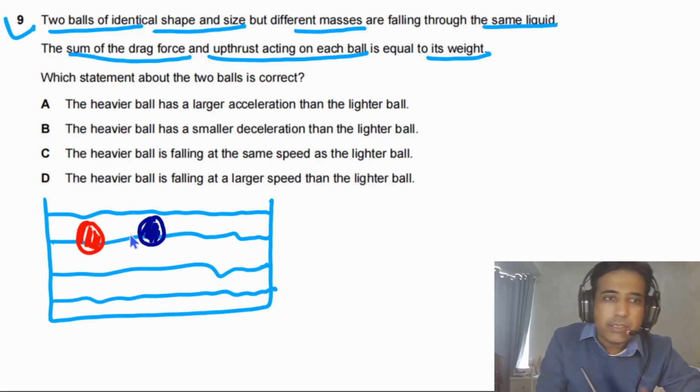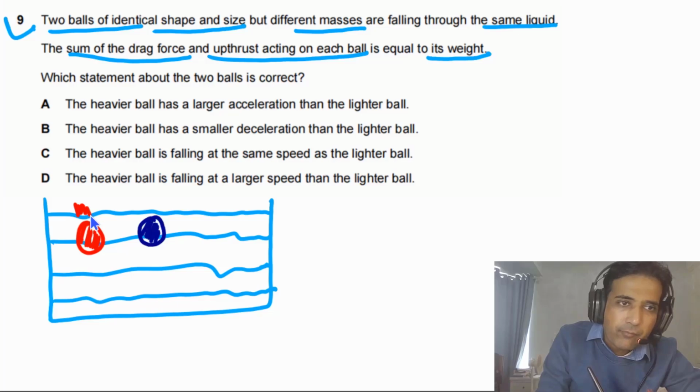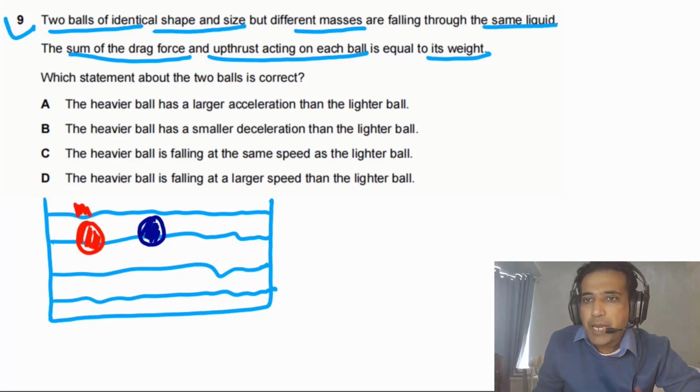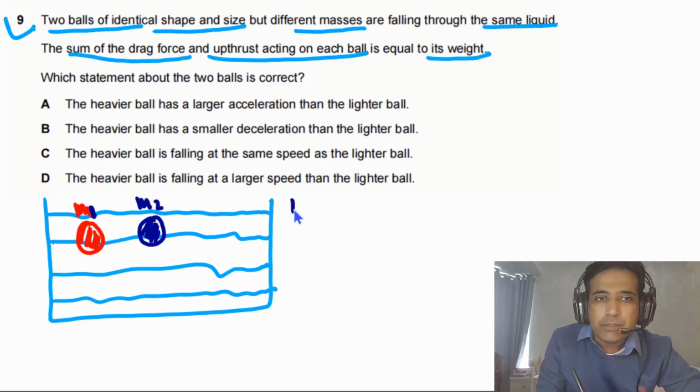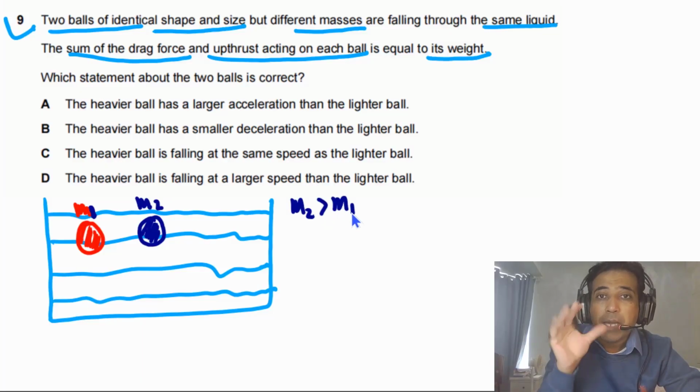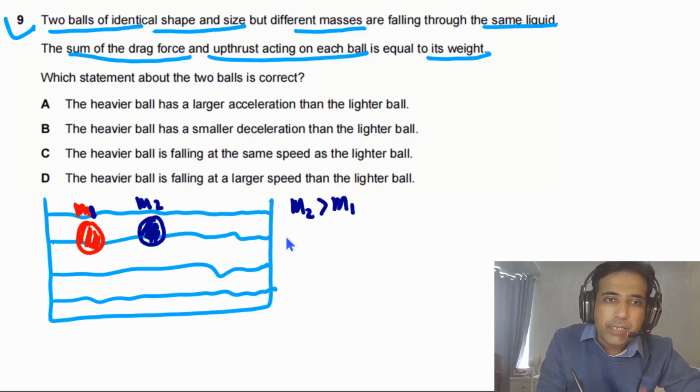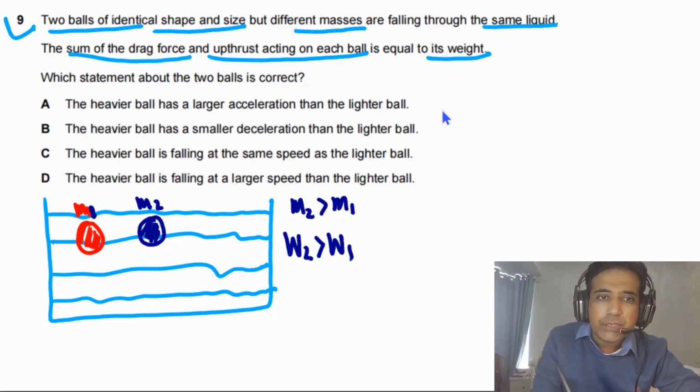Now let's say the mass of this one is m1 and the mass of the second one is m2. In this case m2 is greater than m1 because the mass is not the same. So it means that the weight W2 will be greater than W1. Now we need to consider upthrust on these two balls.